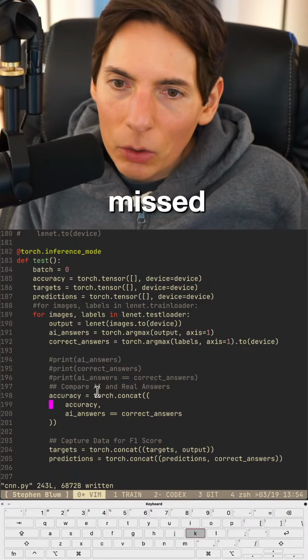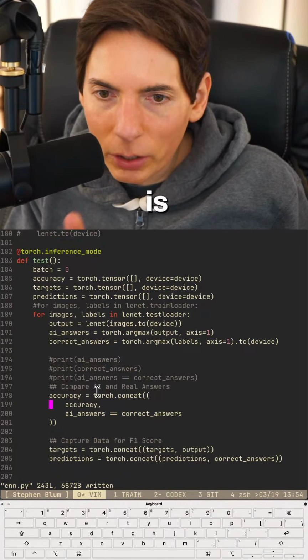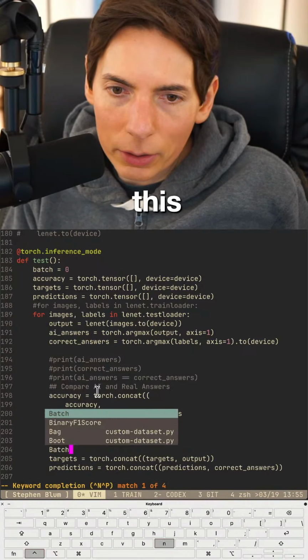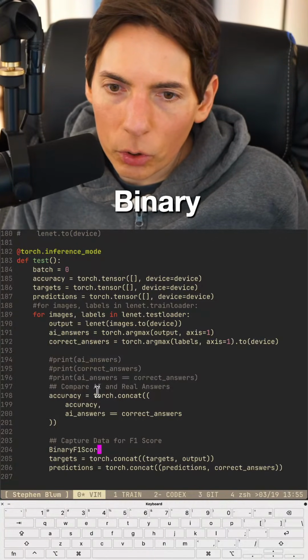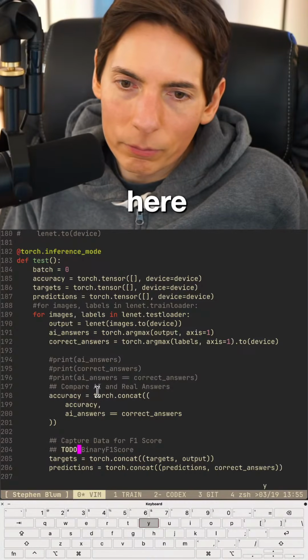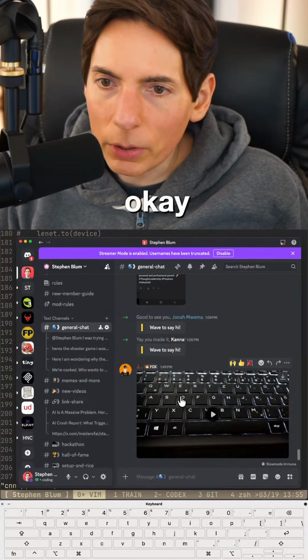I missed. One second. Let me save where I'm at right here real quick. So we're in a tough spot here. So we're gonna do a binary. We need to do this binary F1 score. We need to do this. Okay. To do right here. Okay. General real quick. Okay, here we go.